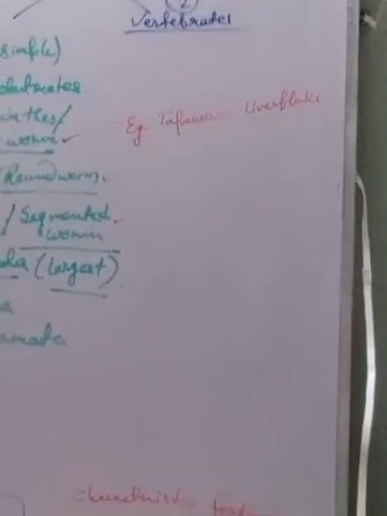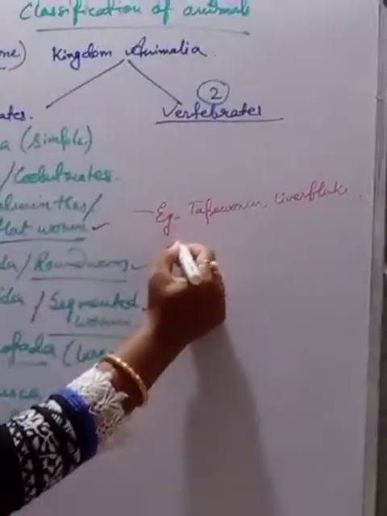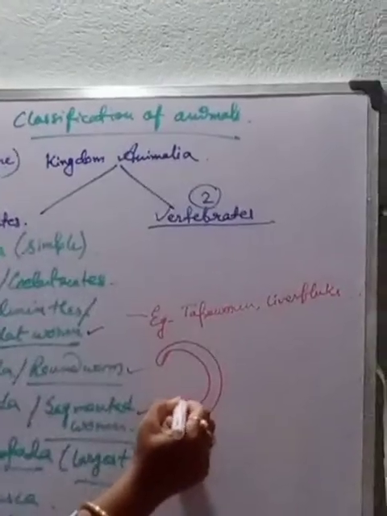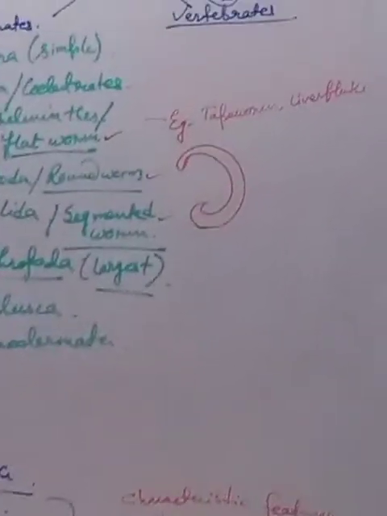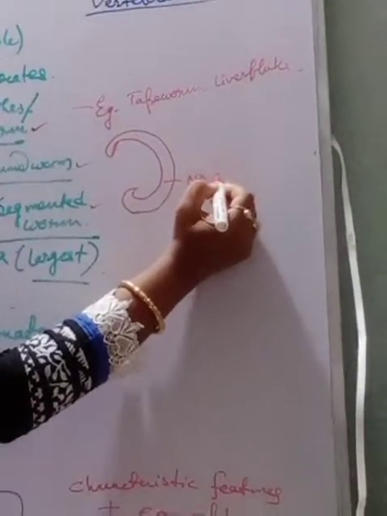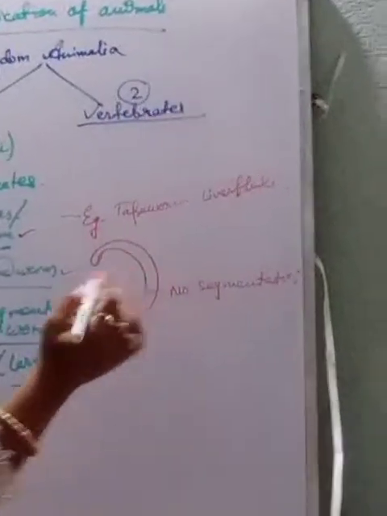Now I would like to come to the nematode. As I said, they are roundworms. That means they are cylindrical in shape. And they are having hooks at the front. Clear? Their shape is like this. They are having a rounded body, cylindrical structures, but no segmentation. They don't have any segments.